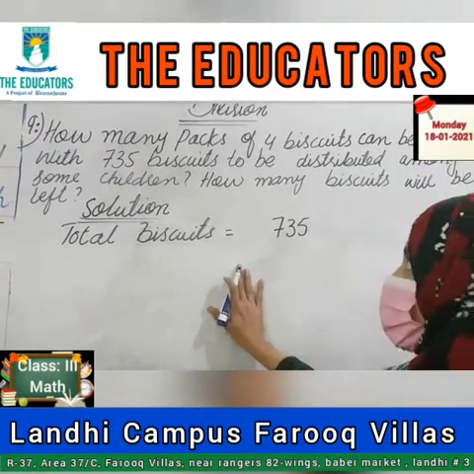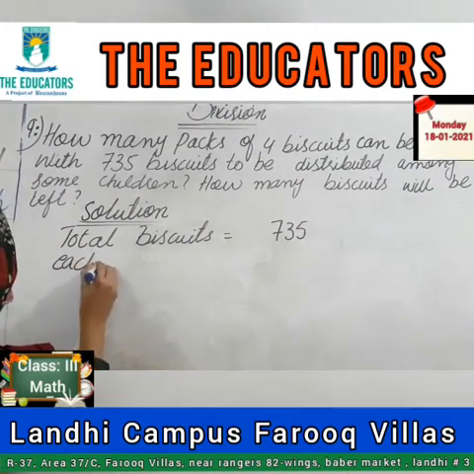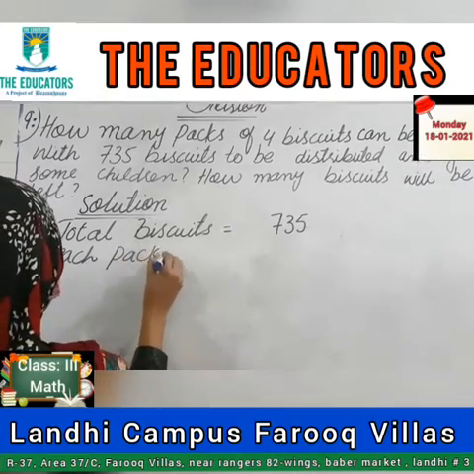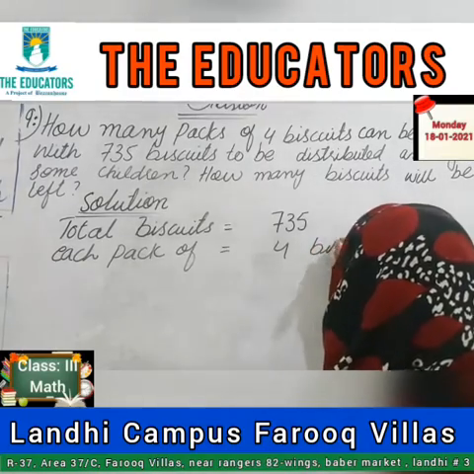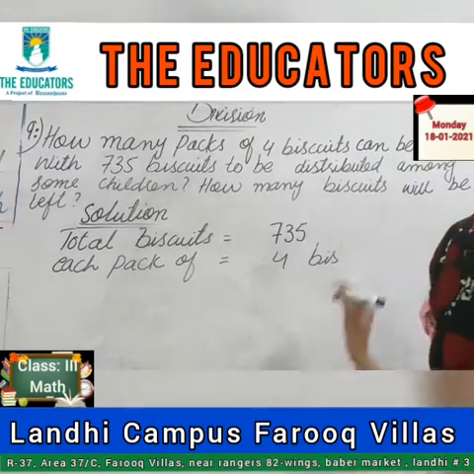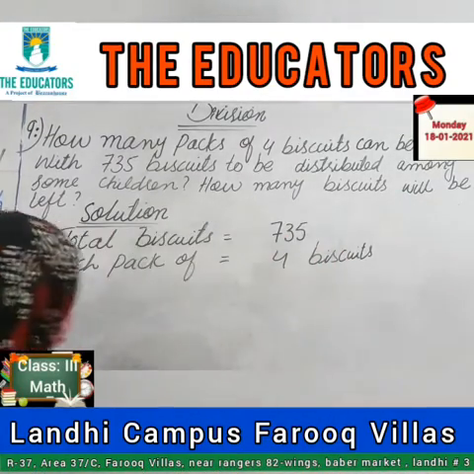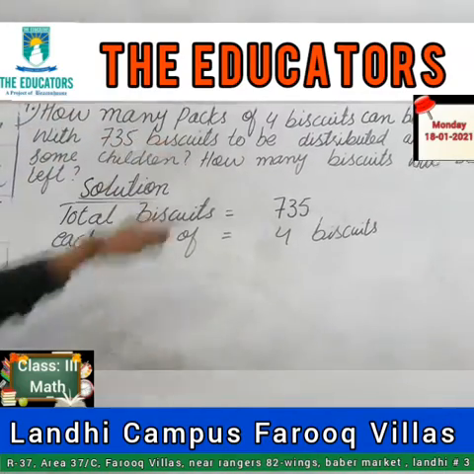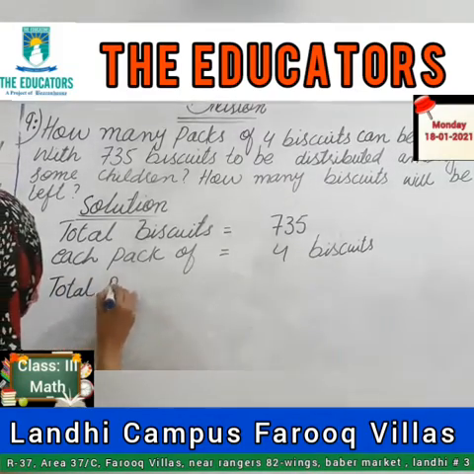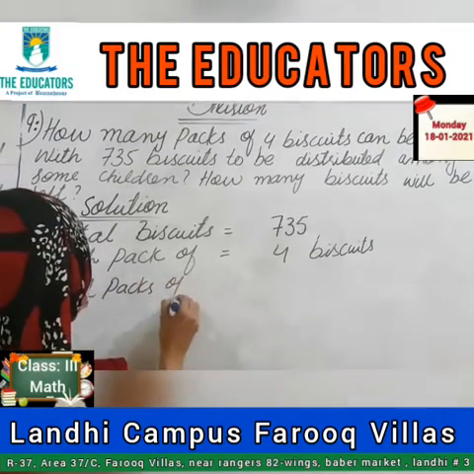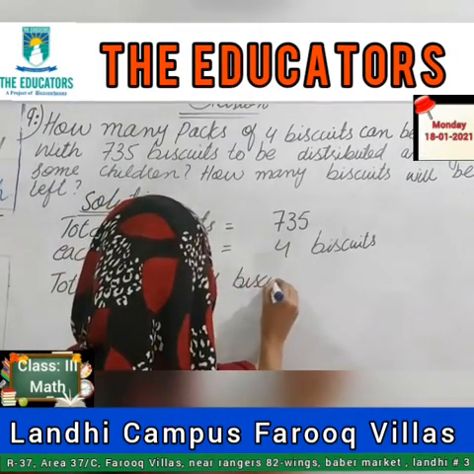Total biscuits are 735, and we have to make each pack of 4 biscuits. What you have to find first? How many packs. The total packs of 4 biscuits you have to find. This is the requirement of the question.